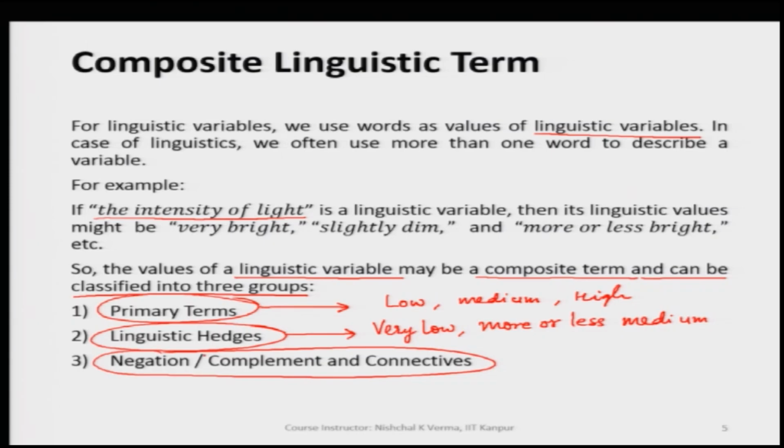So, the linguistic hedges are the adjectives along with the primary terms. Then comes the negation class. Here we have linguistic fuzzy regions where the primary terms are taken as either the complement or negation, or with some other connectives like and, or. For example, we can use a term like not low or maybe not medium.